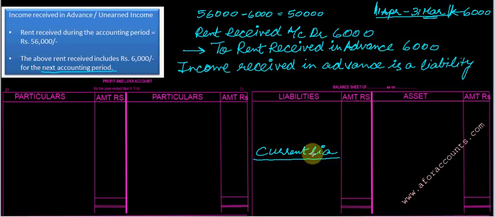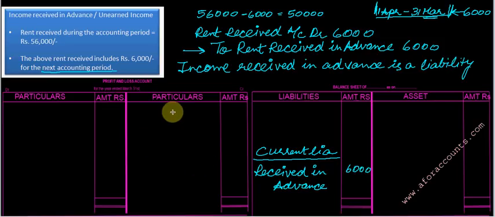It doesn't pertain to this year, but I have received it here, so it is my current liability. I will not get it in the next year now for that amount. So received in advance, $6,000 here. And what about the P&L?